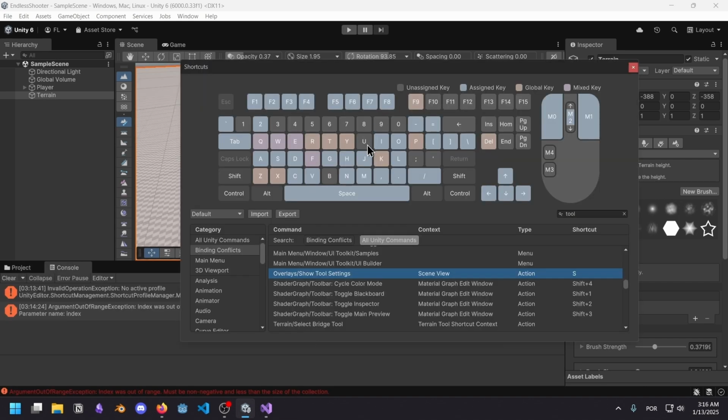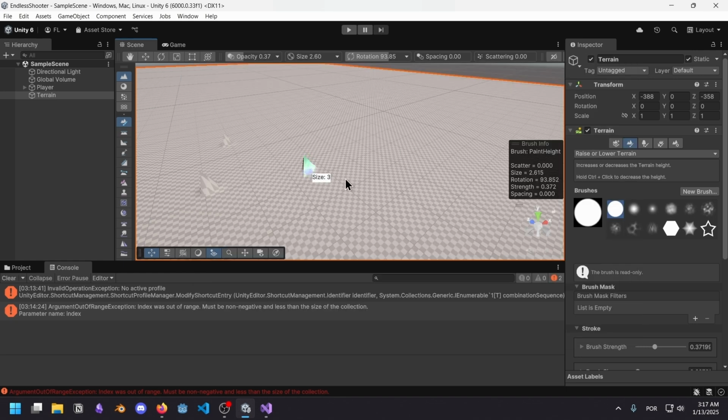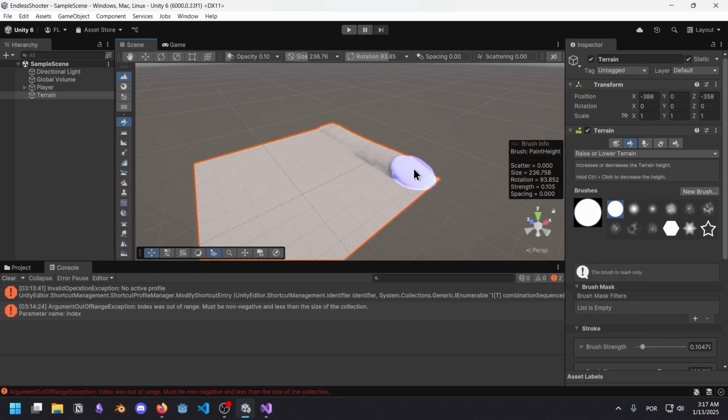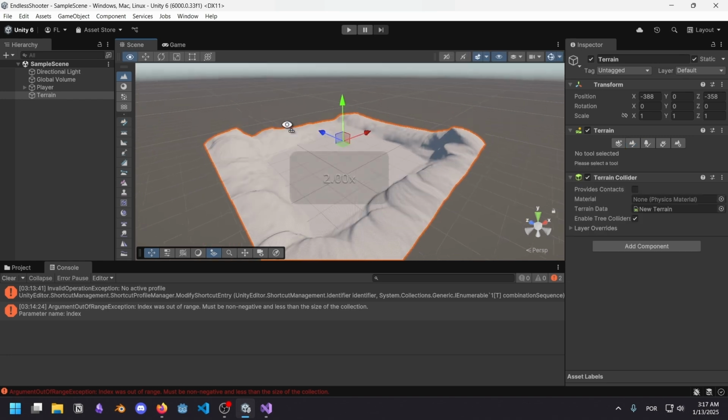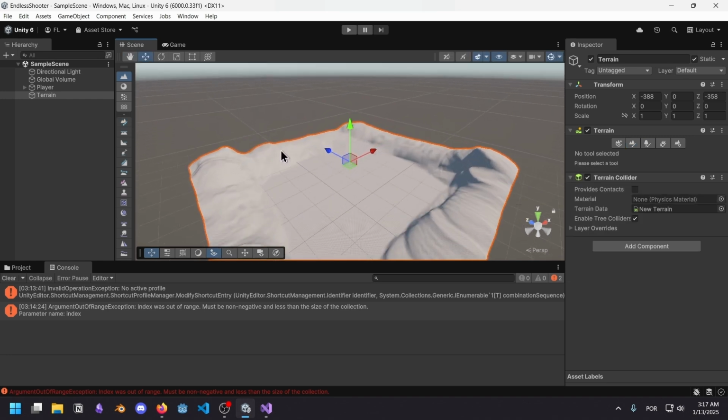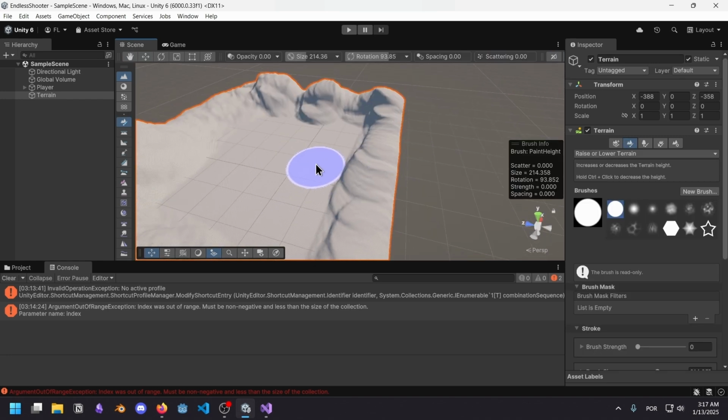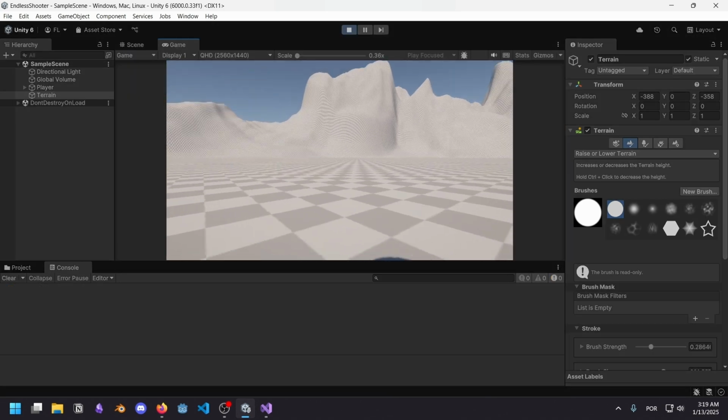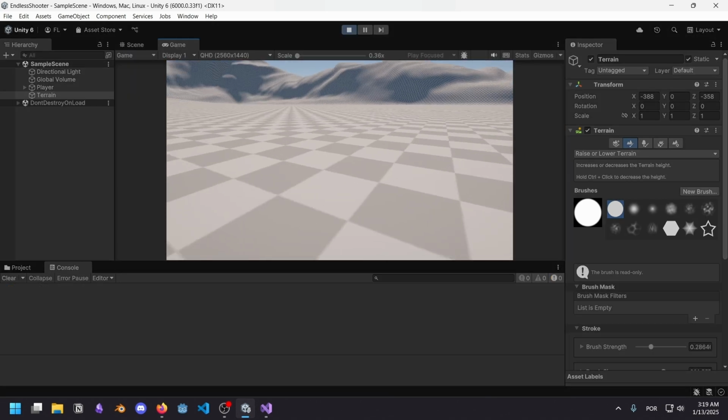I think U is unassigned. I'm gonna put this in U. Perfect. So there should be no more conflicts. Yep, the problem is fixed. Anyway, let's just get to work here. This looks completely terrible. It's supposed to look like hills in the distance. It's good enough. I want to see what it looks like with fog.